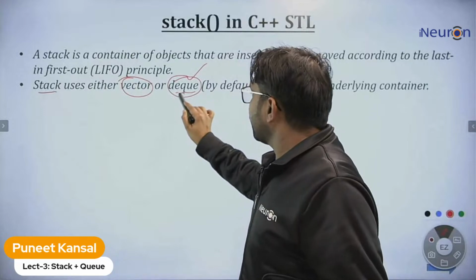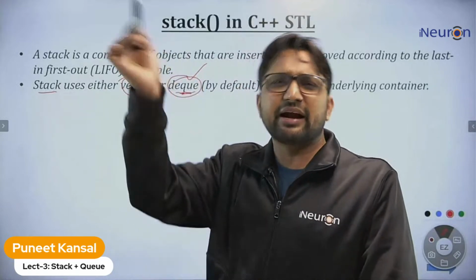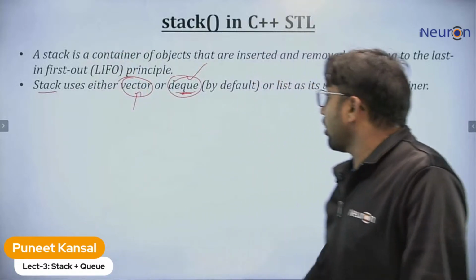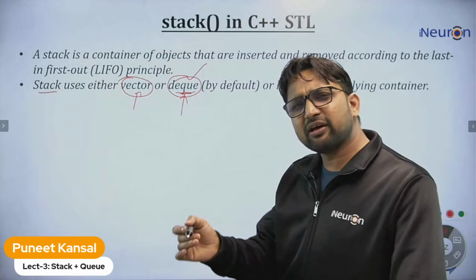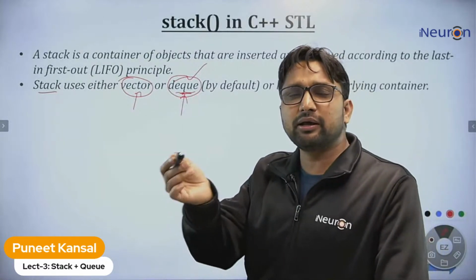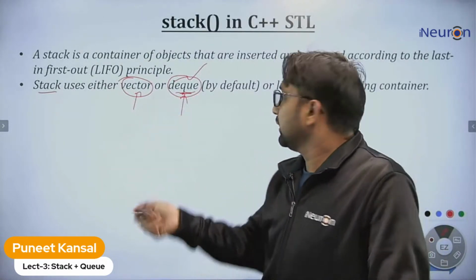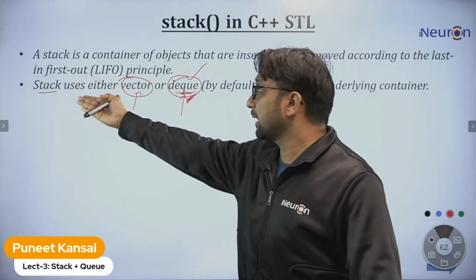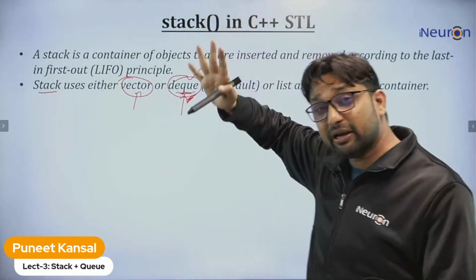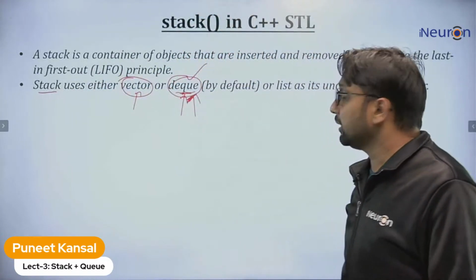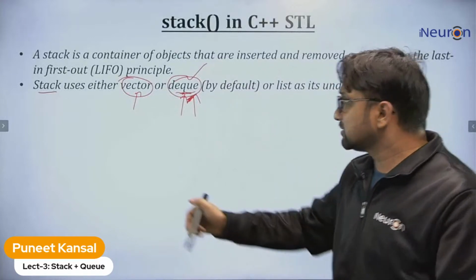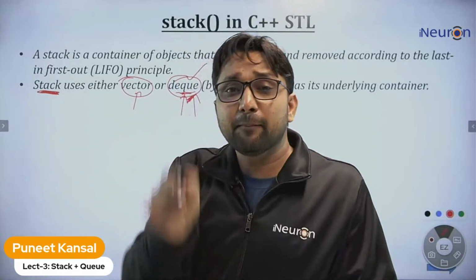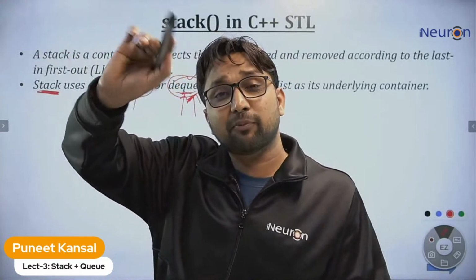Stack is implemented on some other data structure. What can that be? That can be an array, meaning vector, or that can be DQ. DQ is like a queue only, but here you can insert and delete at both ends. With the help of DQ we implement the stack. C++ STL libraries implement the stack using DQ as the base container. These are adapter containers, built up on other containers.